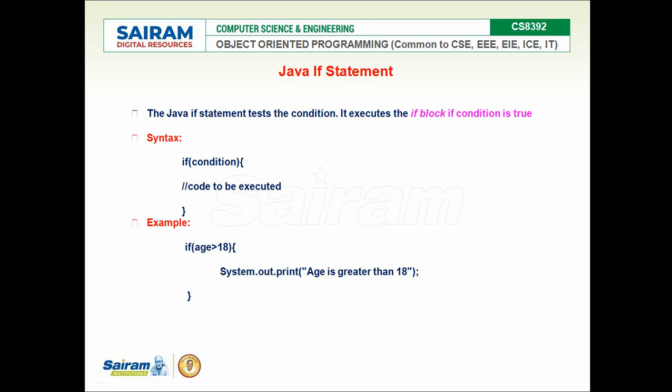It executes the block if the condition evaluates true. See the syntax: the if keyword, and if the condition evaluates boolean true, the code block will be executed. If the condition is false, this code block is never executed. For example, if the age is greater than 18, then only the statement will be executed. Otherwise, if the age is not greater than 18, this statement is never executed. So in simple if, if the condition is true, the block will be executed.